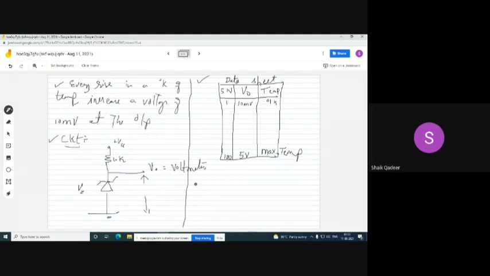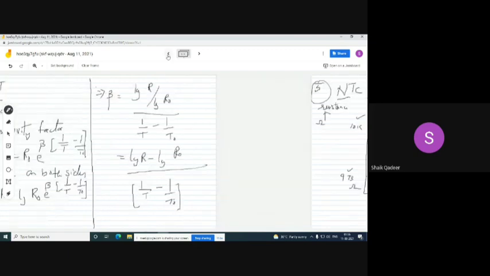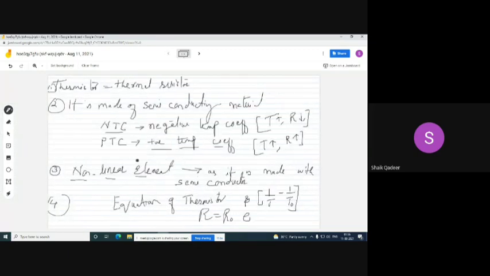The next point is the temperature range. You can Google and see this. It is between -40 degrees C to 100 degrees C. So it is covering the domestic range of temperature measurement. That's why it can be used mostly in digital thermometers. This much only in today's class.